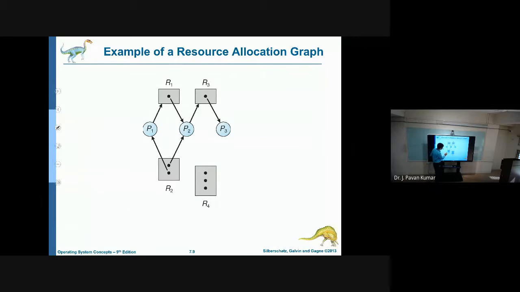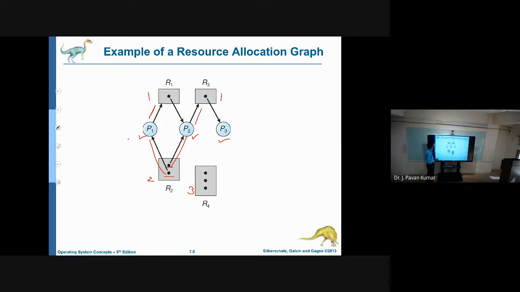Here we are having 2 instances for R2, 3 for R3, 1 for R1, 1 for R4, and R3 is held by P3, R1 is held by P2, R2 is held by P1. Next, P1 is requesting for R1. Next, P2 is requesting for R3. That's it. And here you can observe 2 instances of R2 we are having. One instance is held by P2. Another instance is held by P1.